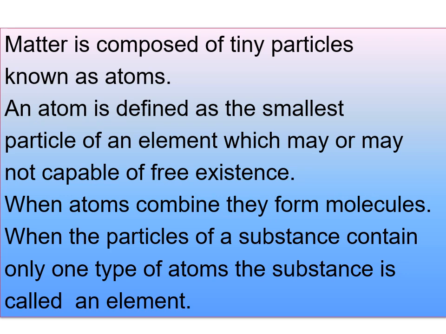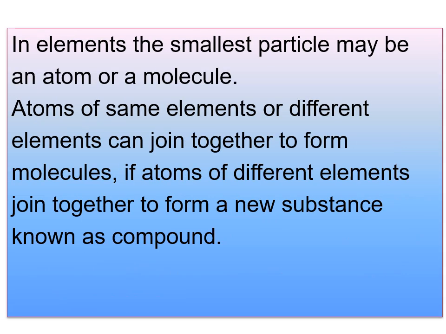When the particles of a substance contain one type of atoms, then the substance is called an element. So in elements, the smallest particle may be an atom or a molecule.